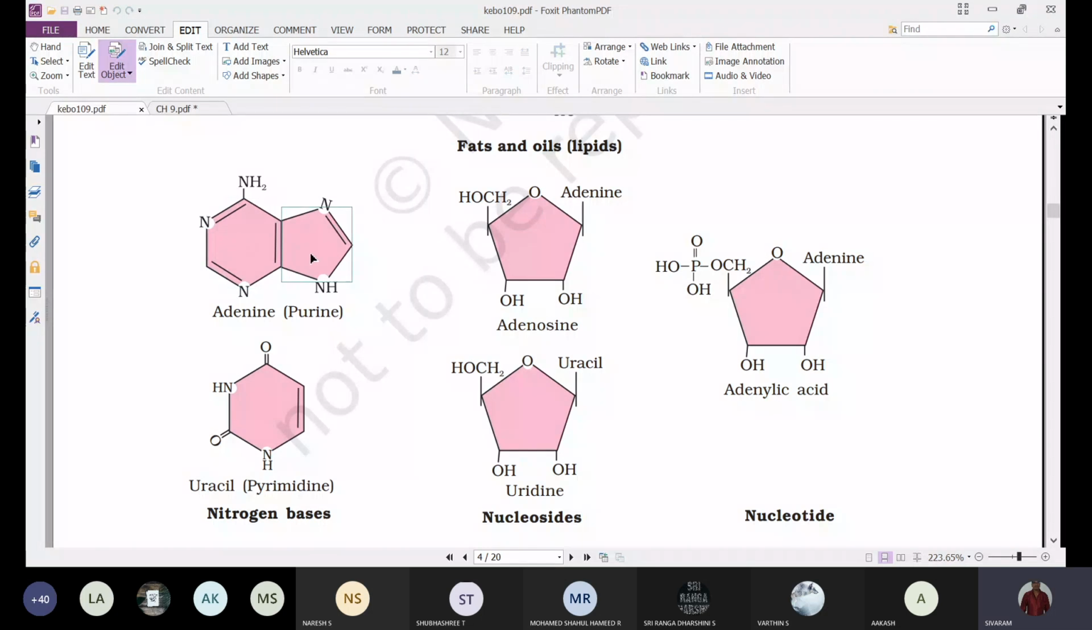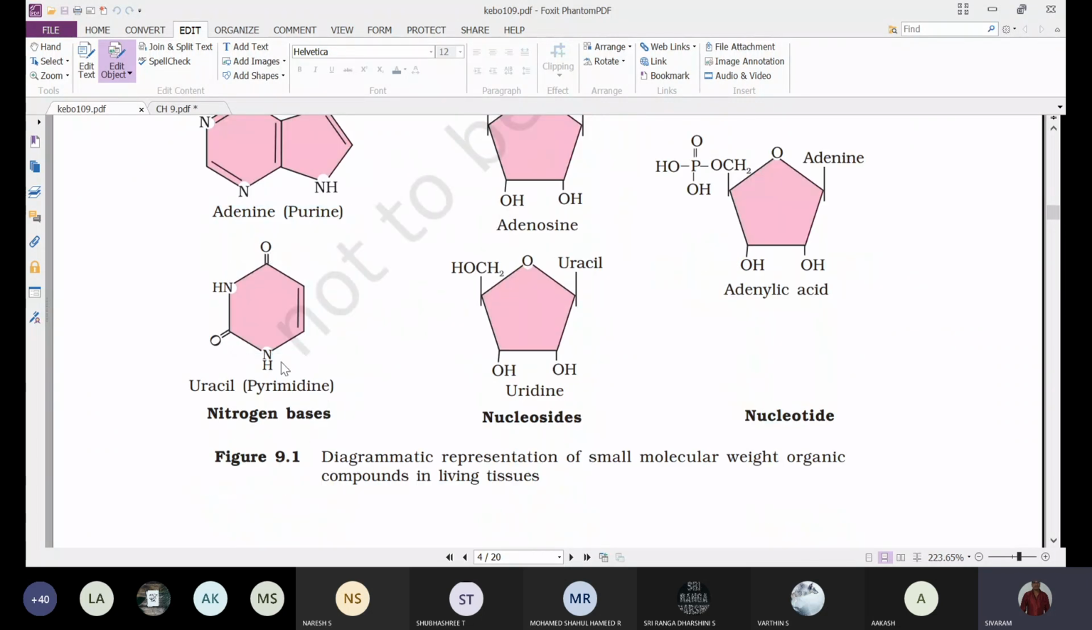Adenine has two heterocyclic ring structures, one hexagonal and one pentagonal. Together they form the purine. That's why this is large. But when you observe the pyrimidine, one example is given, like uracil, with only one ring structure, which is hexagonal. So the purines are larger in size, whereas the pyrimidines are smaller in size. The reason is also there; that one we'll discuss later.